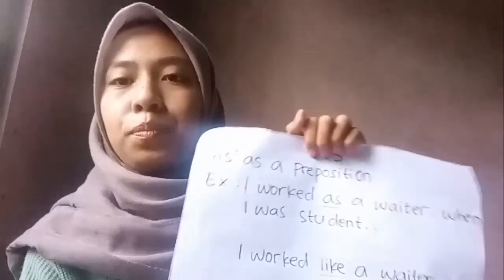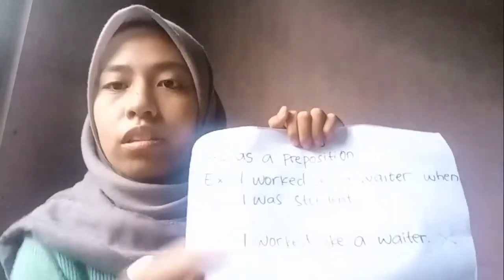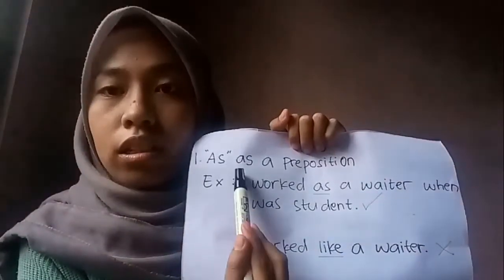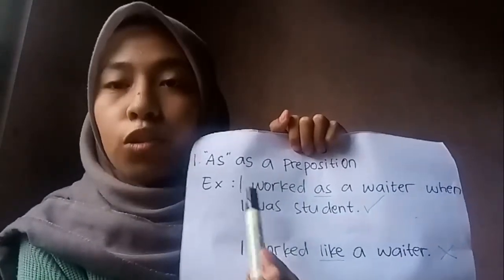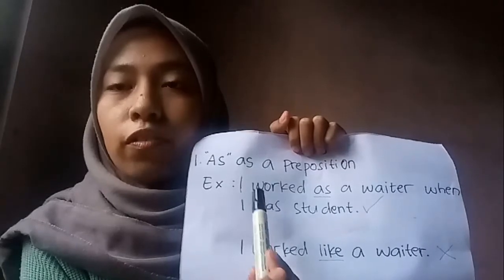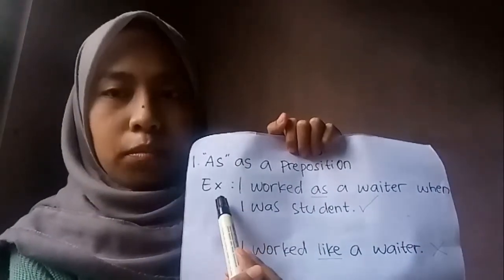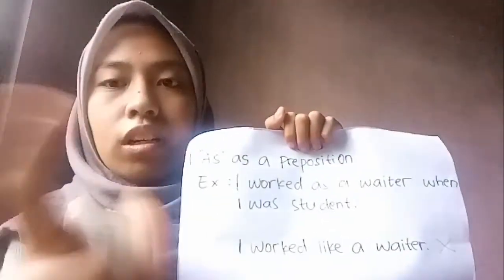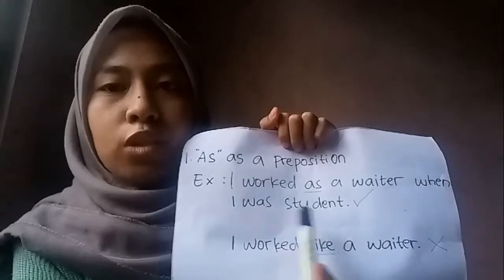First, about using "as." You can see here, first, "as" as a preposition. We use "as" plus a noun to refer to the purpose of things and people. I'll give you an example. I worked as a waiter when I was a student.